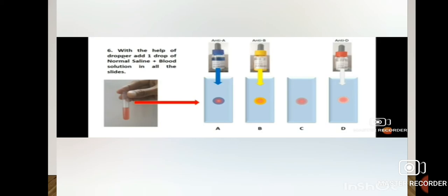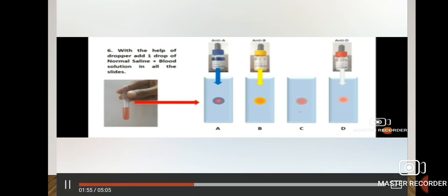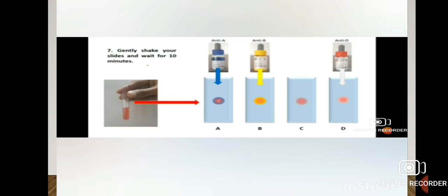Now with the help of dropper or pipette, we will add 1 drop of normal saline plus blood solution in all the slides, over slide A, slide B, slide C and slide D. After that, we will gently shake the slide and wait for 10 minutes.